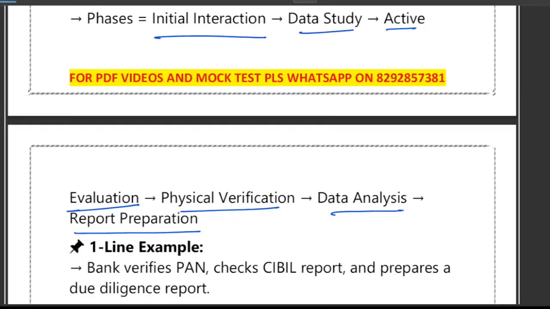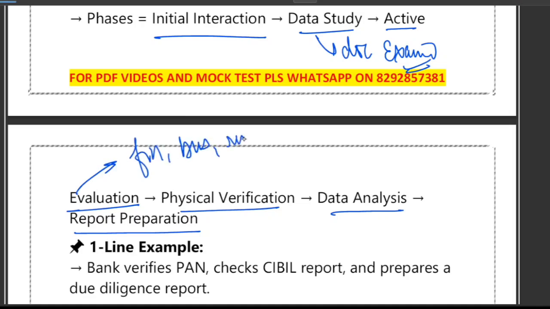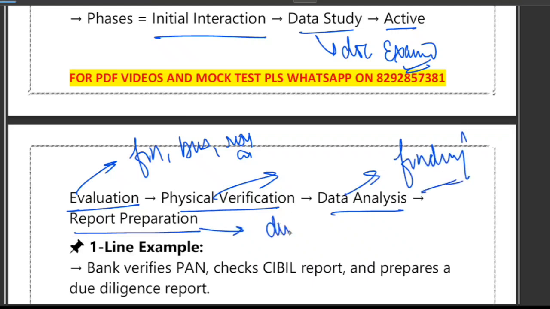Then we have data study. Data study means documents are examined. Right. That's called initial check. Then active evaluation, which means financial, business, and risk assessment is done. Physical verification: site visit, office, factory, shop inspection. Data analysis: comparing all the findings for consistency. Report preparation: findings, that's called final due diligence. Right. The report is prepared for decision making.